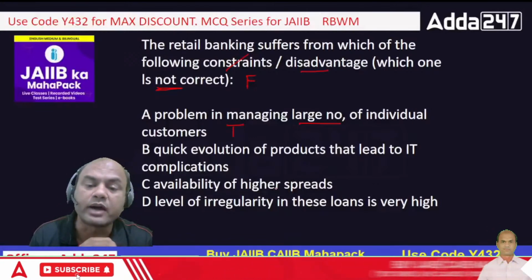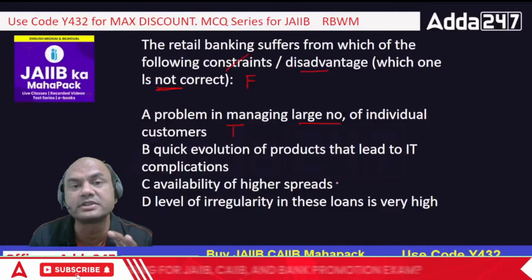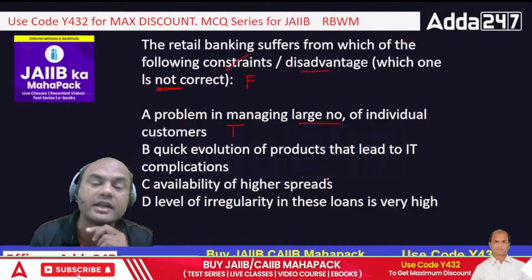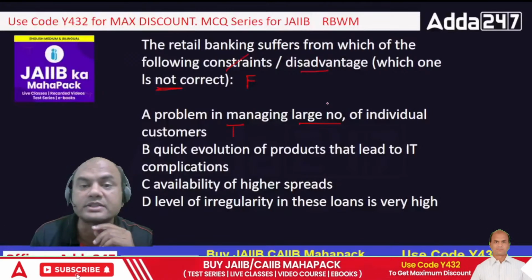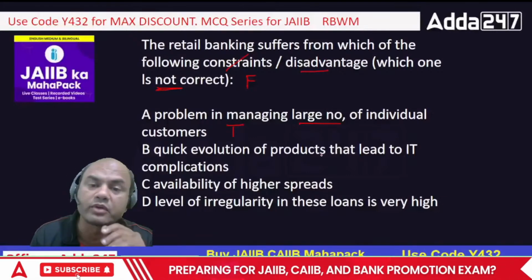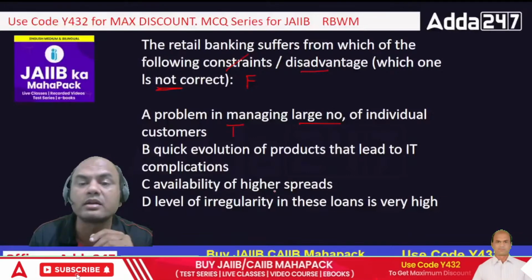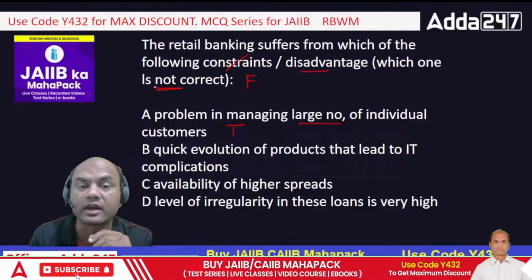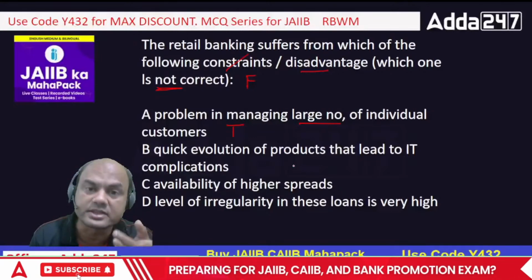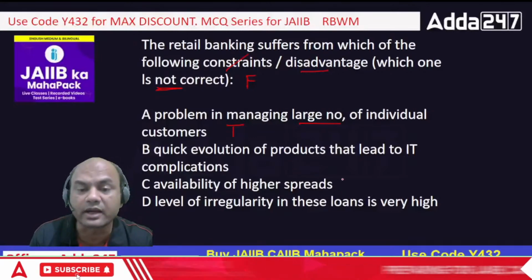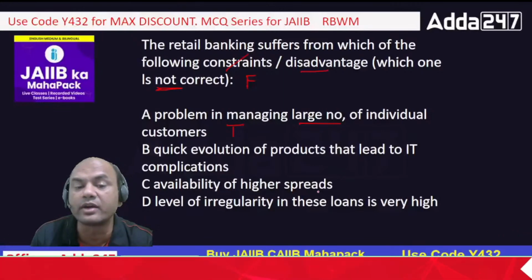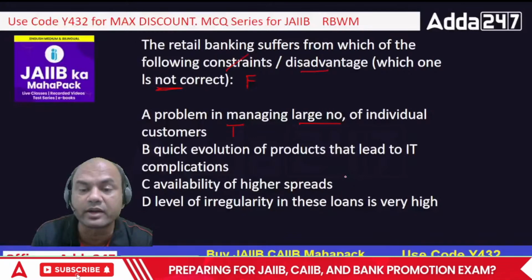Okay. Availability of higher spreads. Higher spreads means the net interest margin is higher. So is this a disadvantage or an advantage? What do I want? Which of them is not the disadvantage? So I want the advantage. This is false as a disadvantage. The availability of higher spreads is an advantage.